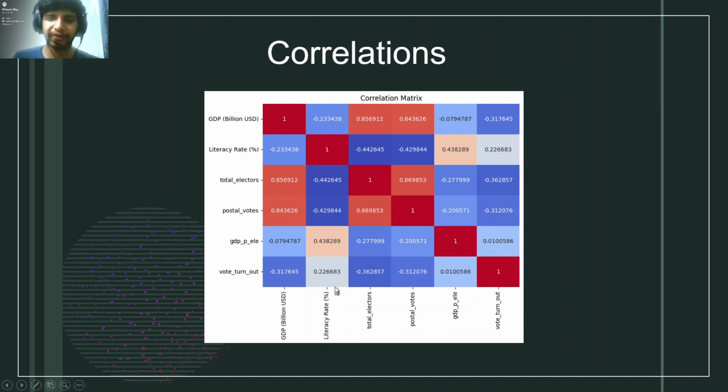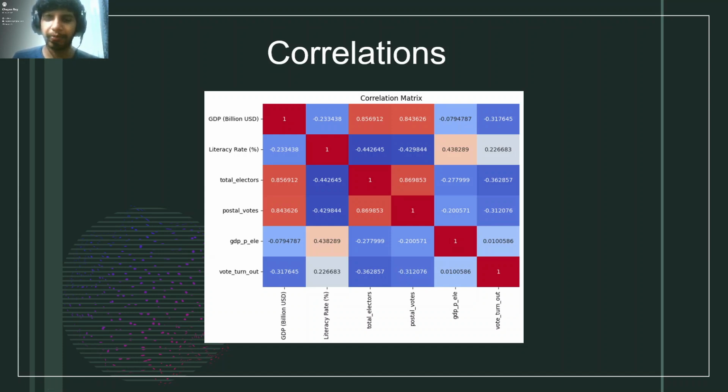Next, literacy is also well correlated with the voter turnout ratio in positive order. The more literate the state's people are, the higher the voter turnout ratio. And if the total electors are more, then we can see a negative correlation with the voter turnout ratio.